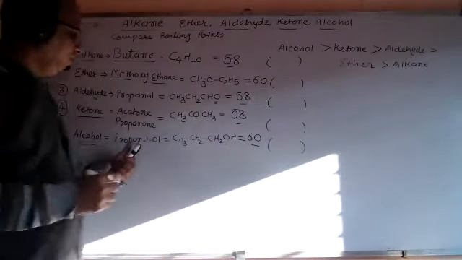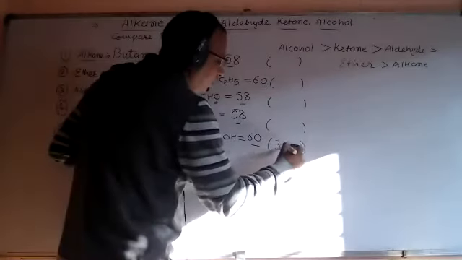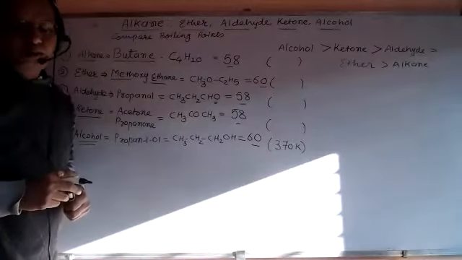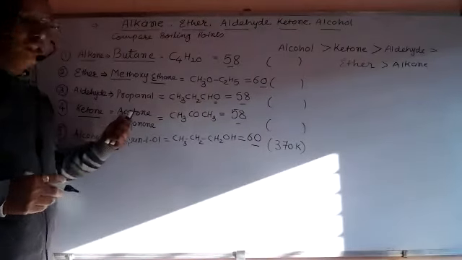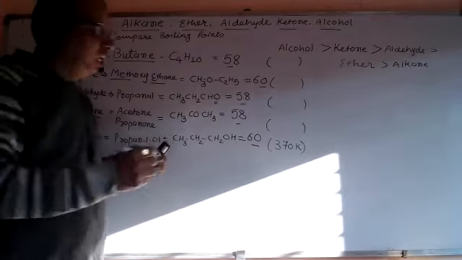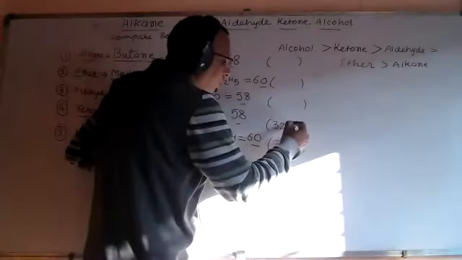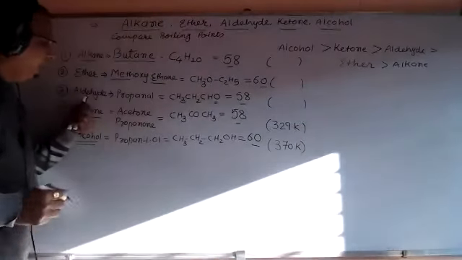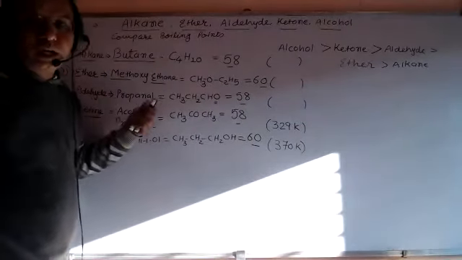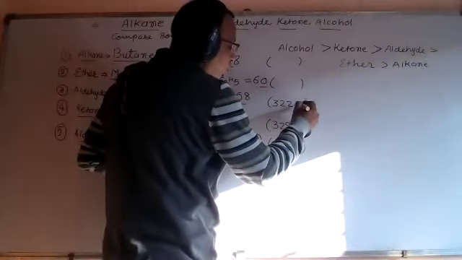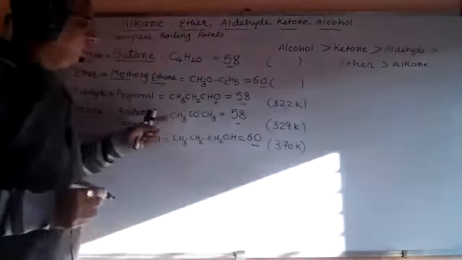So propan-1-ol has the highest boiling point, 370 Kelvin. Then, friends, ketone is lower than 370. It is 329 Kelvin. This is the boiling point data, friends. Then aldehyde propanal has somewhat 322. It is very close to ketone.